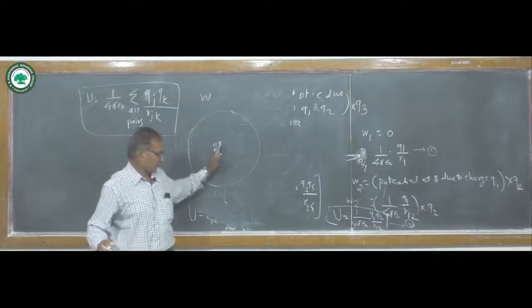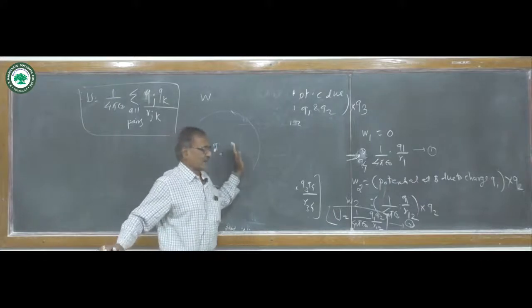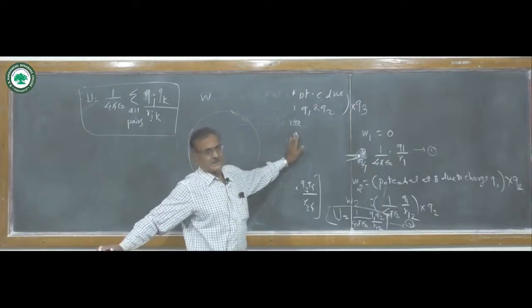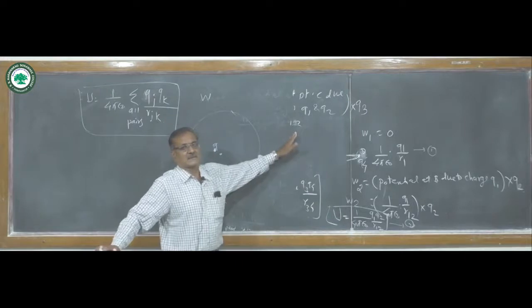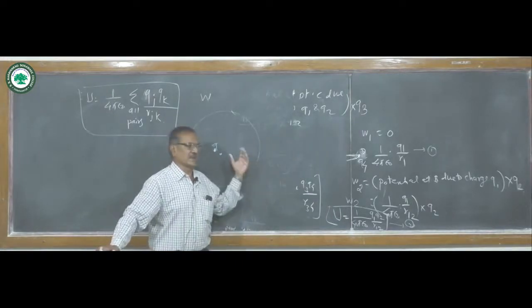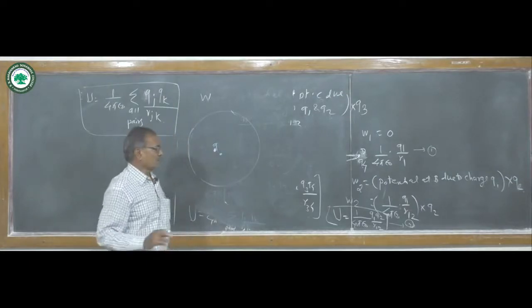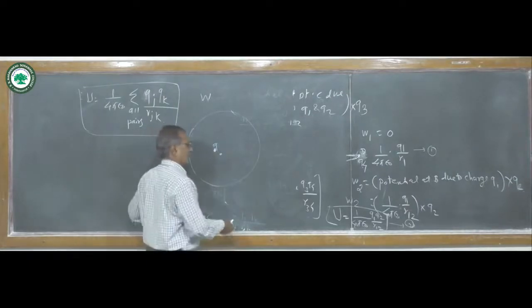If the distance is far away from this charge, then the strength of the electric field goes on reducing, that is, the electric intensity goes on reducing.